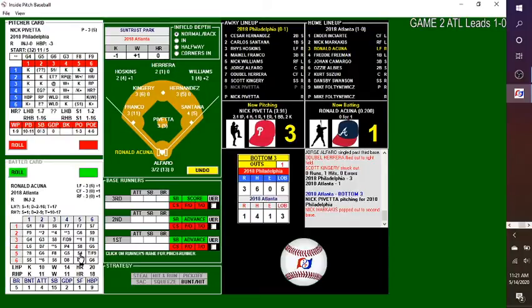Ronald Acuna, who's 0 for 1, would love to straighten out that average. He's already got the long ball here in the playoffs. And the pitch. Oh, if he was a left-handed batter, this would have been gone. But, oh well. So it's a ball.